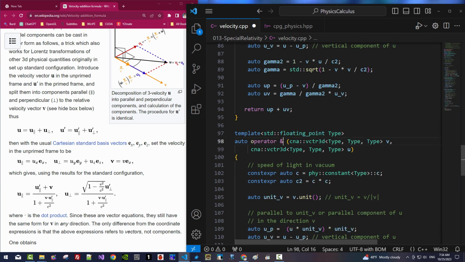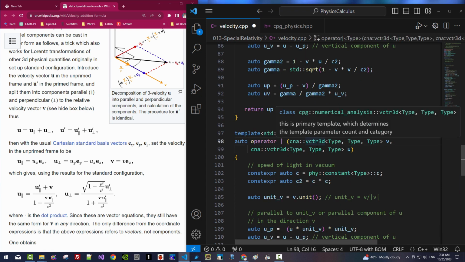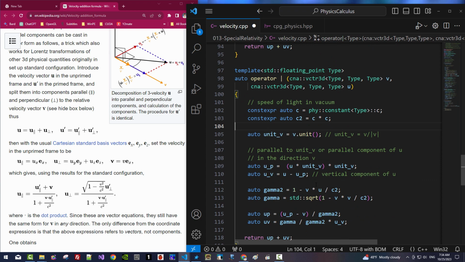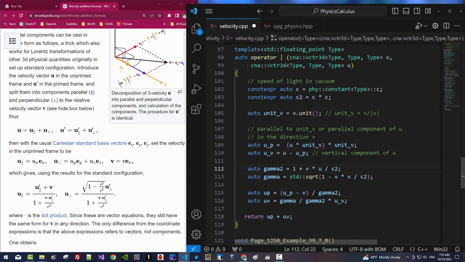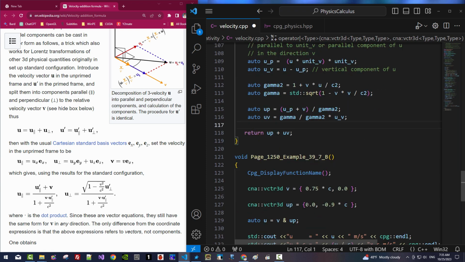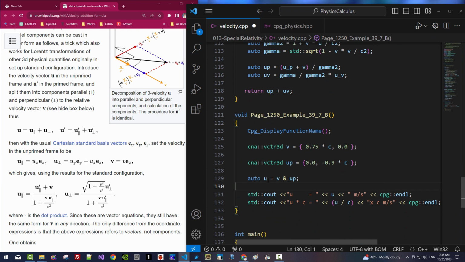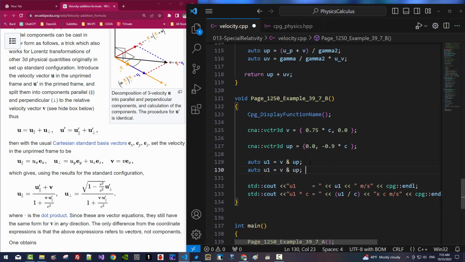You can change your operator like this. Then we need positive here, also positive here. In such case, I will change it to U1, U1, U1. Then copy, paste.